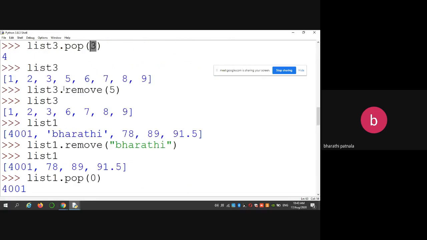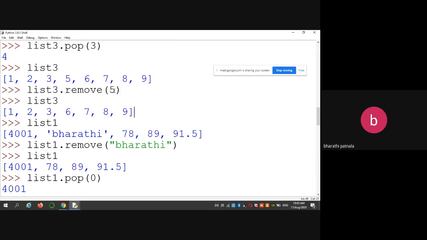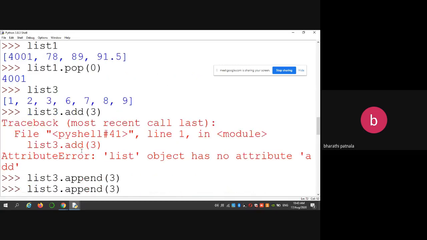Next, similarly, we have remove. Remove in the sense you are deleting the given content from the list. Suppose you don't know what the particular index position of Bharati is, then by using the remove function, you can remove it. Okay. So these three: pop with arguments, pop without arguments, and remove. You can remove the contents either using pop or remove functions.